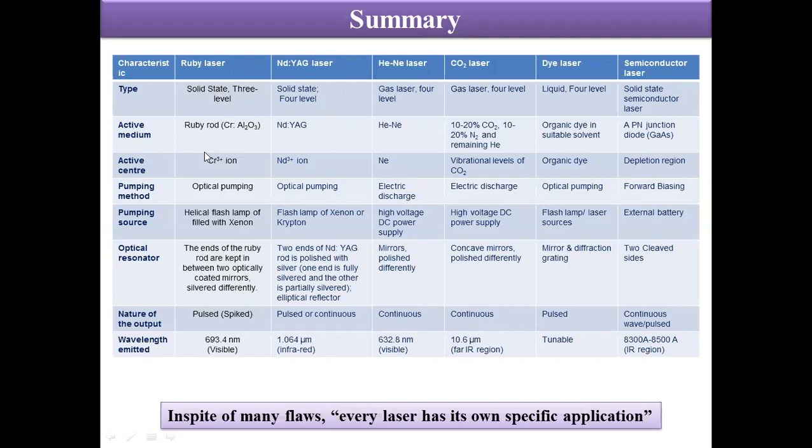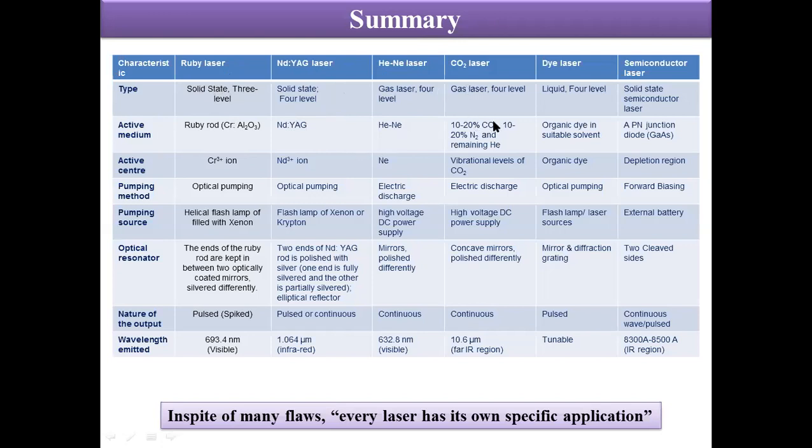The active medium in Ruby laser is a ruby rod, which is nothing but chromium doped Al2O3, like sapphire, and in Nd:YAG we have neodymium ions that are doped in YAG, and some of the neodymium replaces the yttrium ions. In helium neon laser, we have helium neon gas mixture as the active medium.